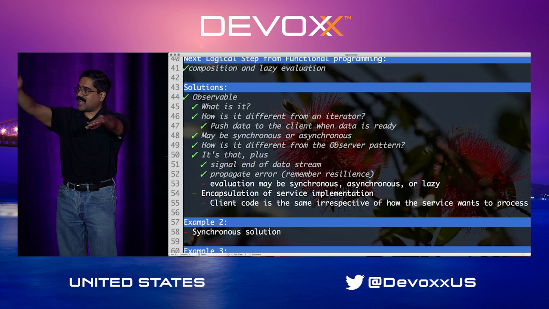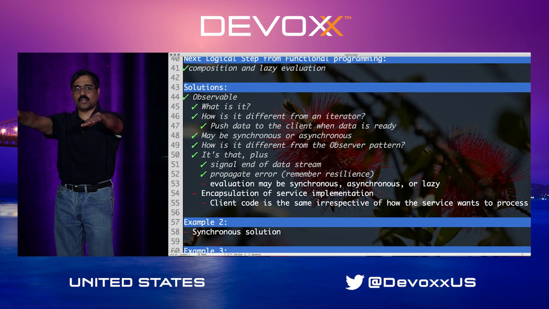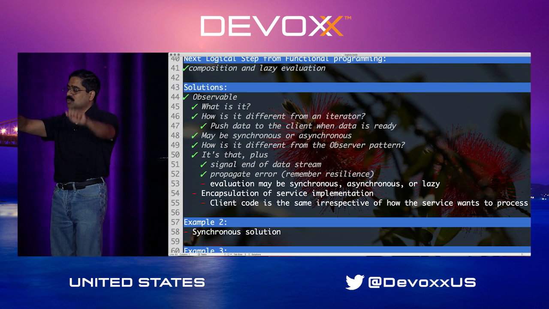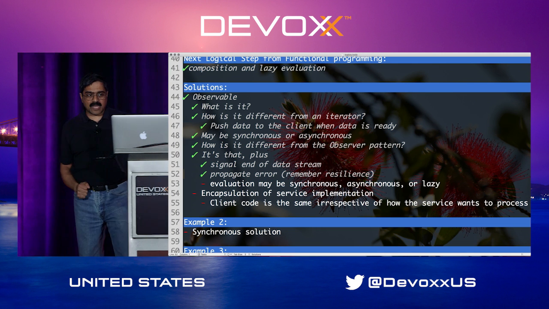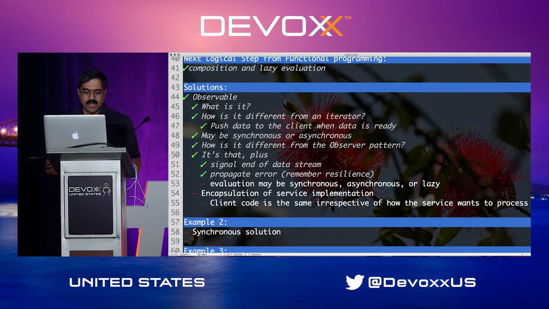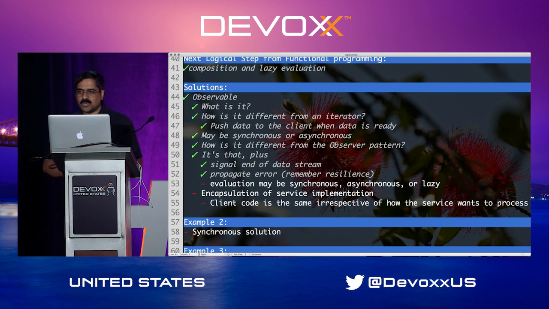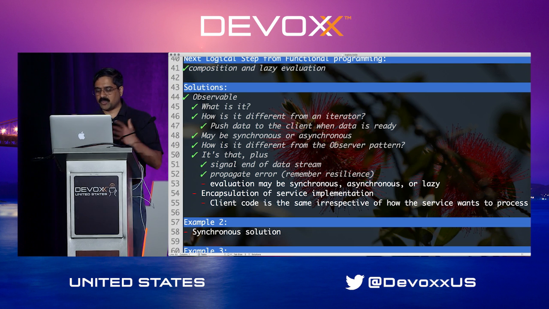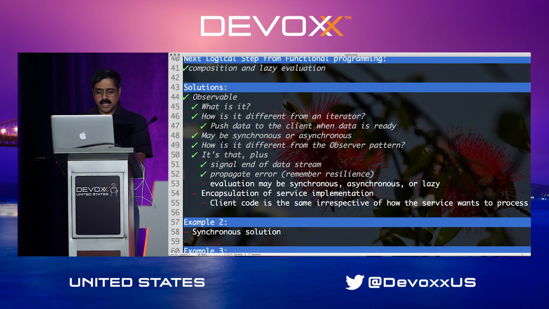The data channel has the data, the error channel has the error, and of course, anytime there's an error through the error channel, there will be no more data coming through the data channel, and that's a way for you to know that there's an error. While you respond to the error, you're not going to be pushed more data towards you, kind of like the circuit breaker model. And of course, I mentioned that it could be synchronous or asynchronous.